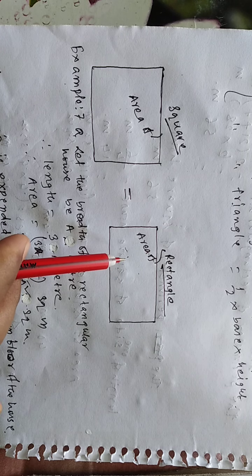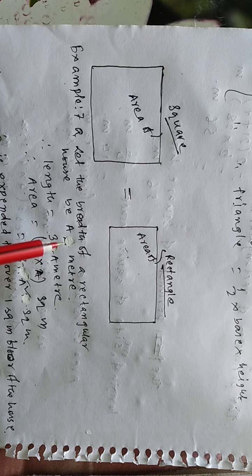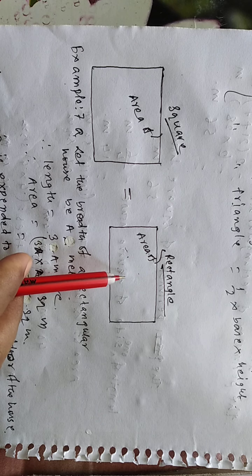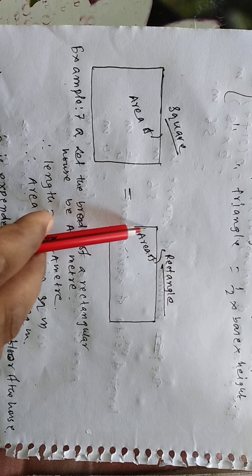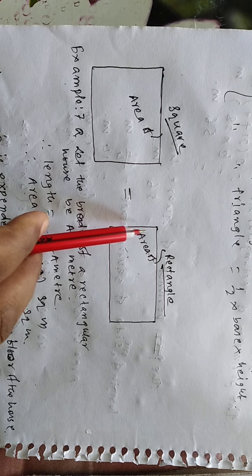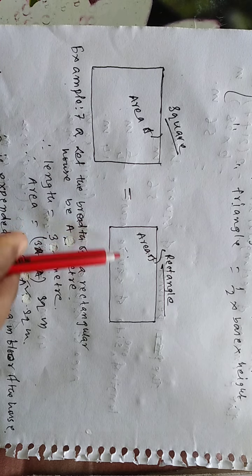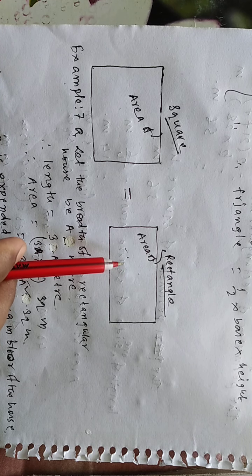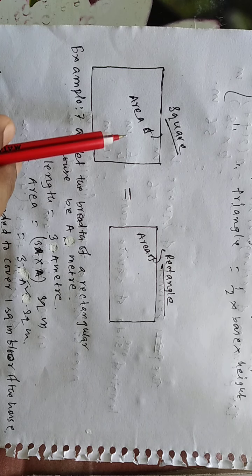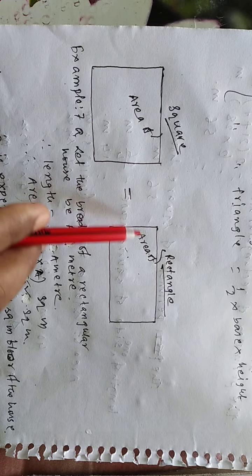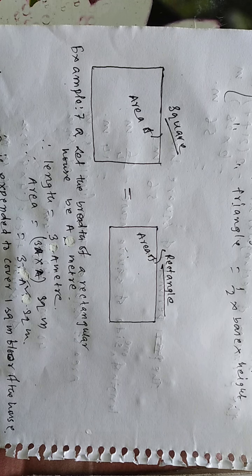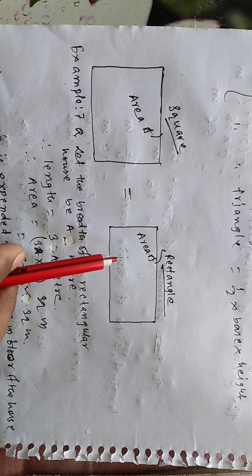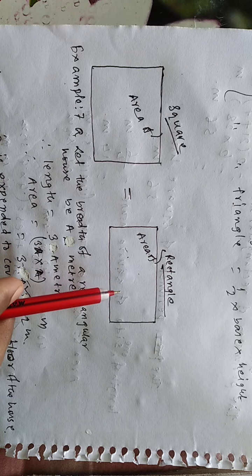So if we find out the perimeter of rectangular shape, at first you have to find out the length and the breadth of the rectangular shape, otherwise you cannot find out the perimeter, because question is telling perimeter of a square shape equal to perimeter of rectangular shape, but question here not given what is the perimeter of rectangular shape.